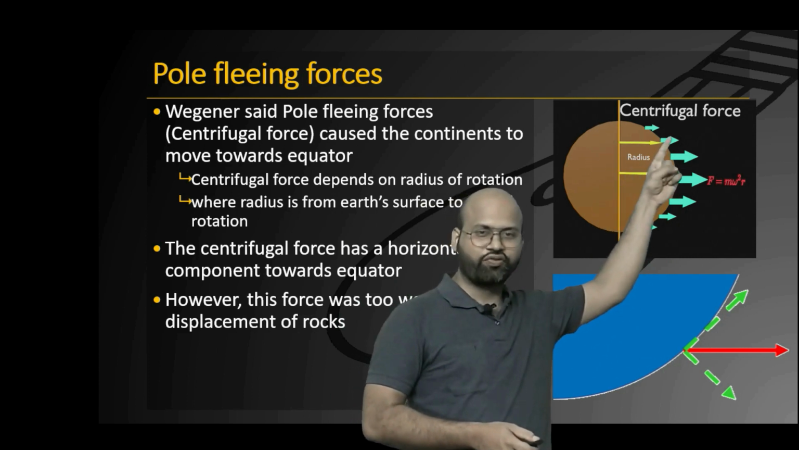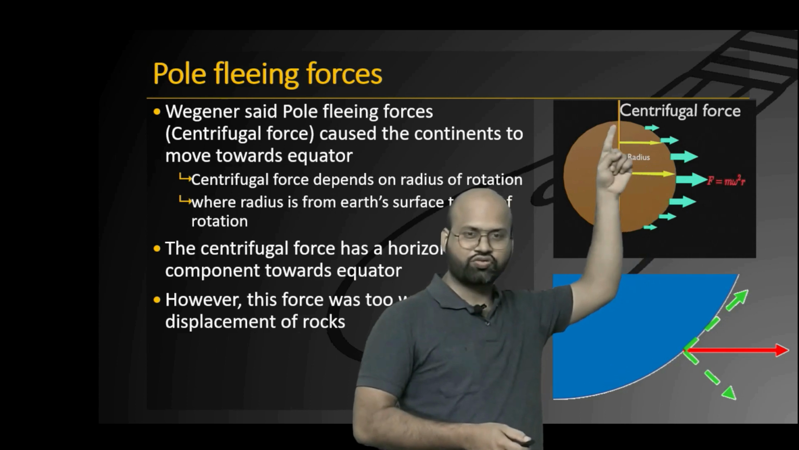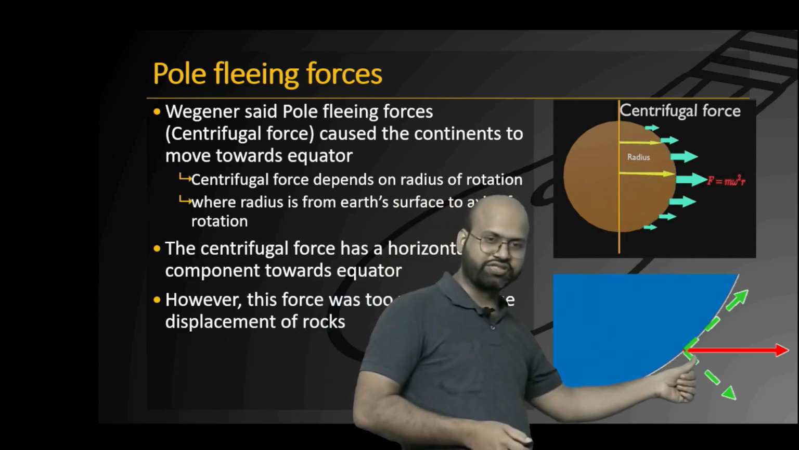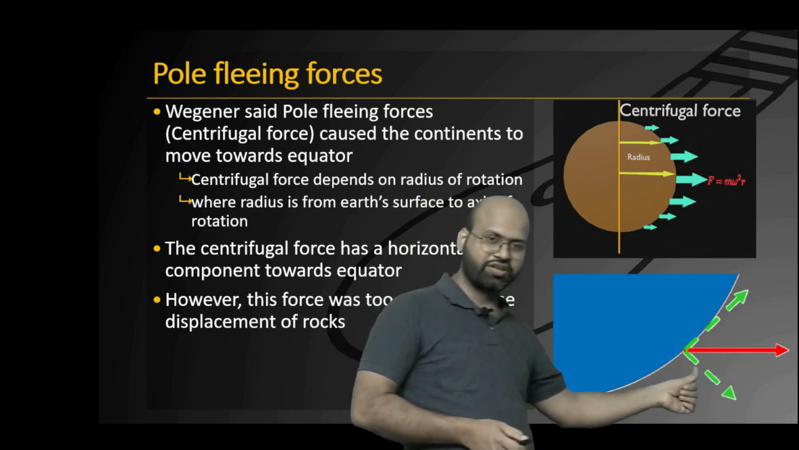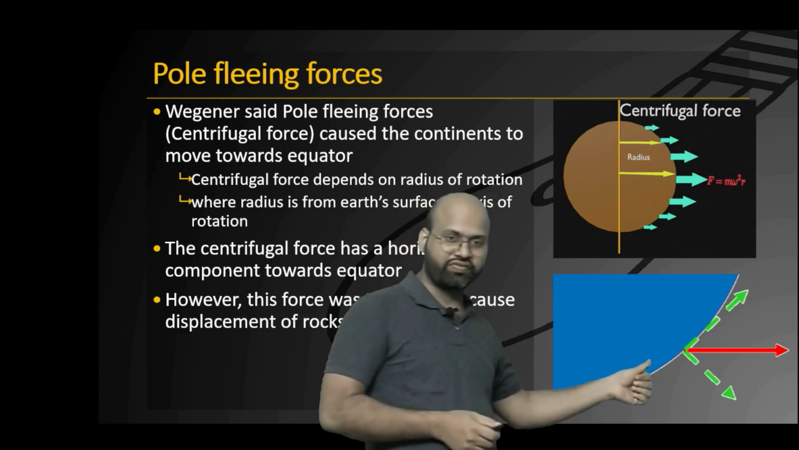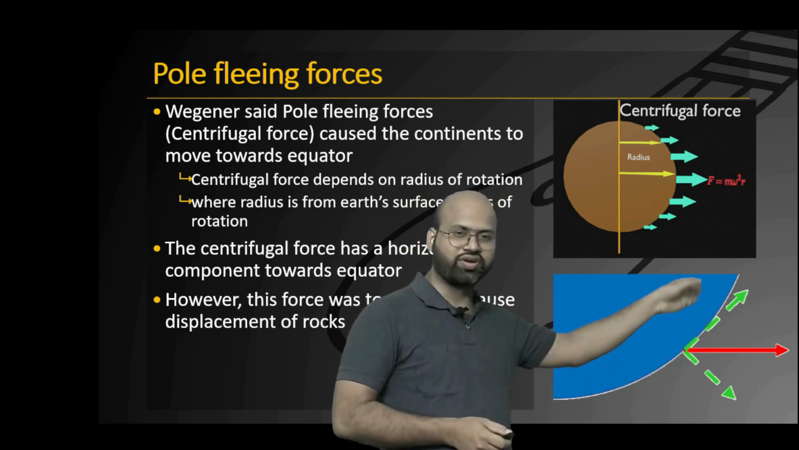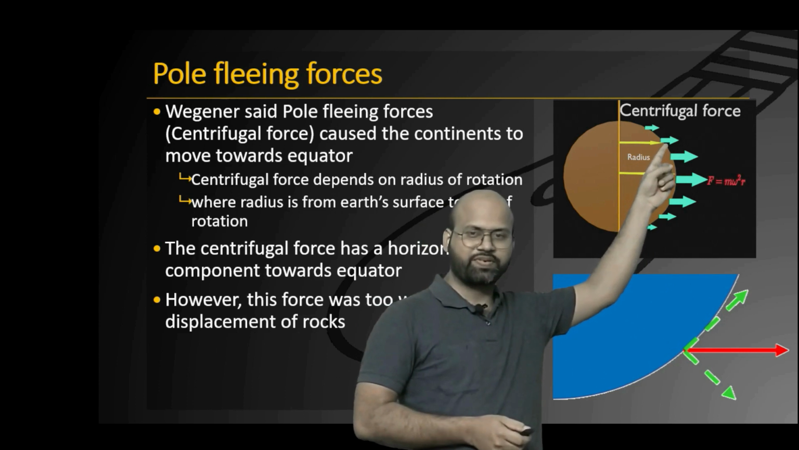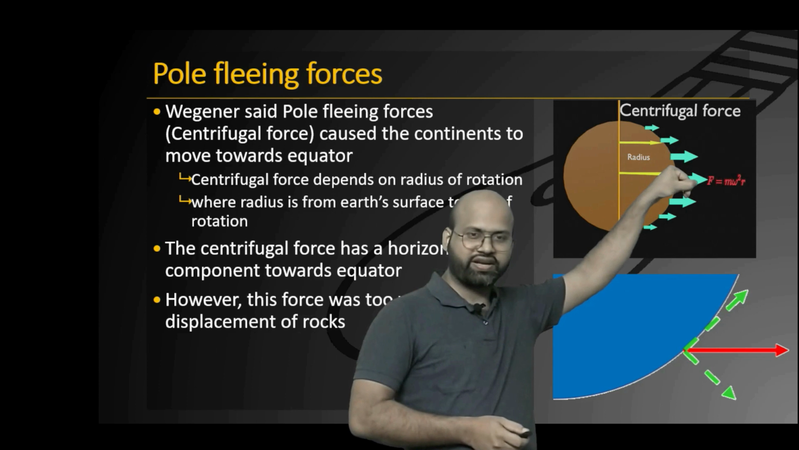So you can see that centrifugal force is maximum at the equator and it reduces towards the pole. Now when we take this centrifugal force at a point, this is the centrifugal force pointing outwards at the surface. So it can have two components. One of those components is the horizontal component, and that is pointed towards the equator. Similarly, if you take the centrifugal force in the northern hemisphere, the component of it will again point towards the equator.